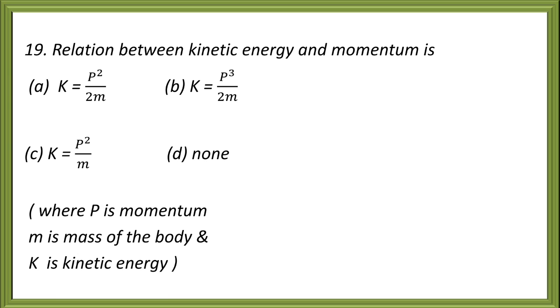Relation between kinetic energy and momentum is option A, K equal to P square by 2m, B, K equal to PQ by 2m, C, K equal to P square by m, option D, none. Here the correct answer is option A, K equal to P square by 2m.